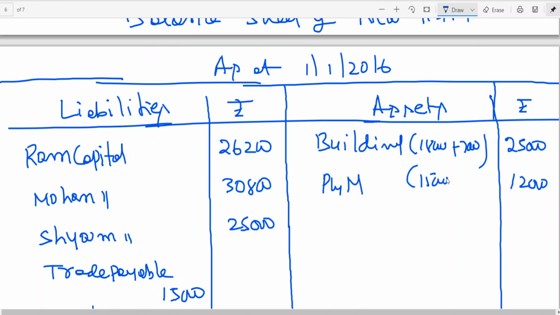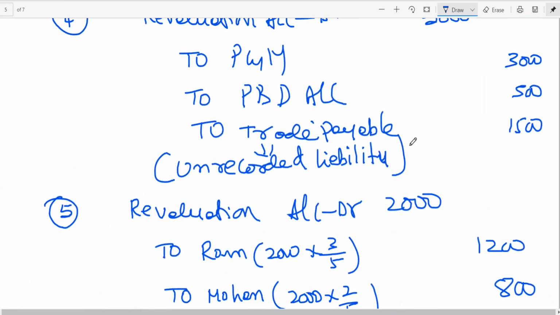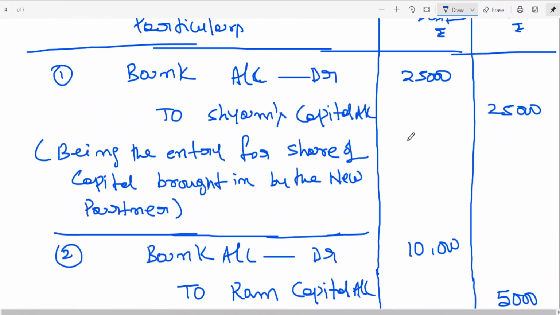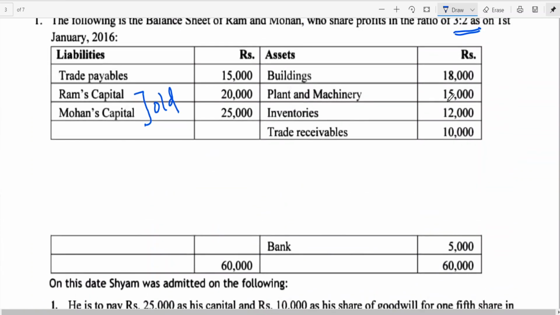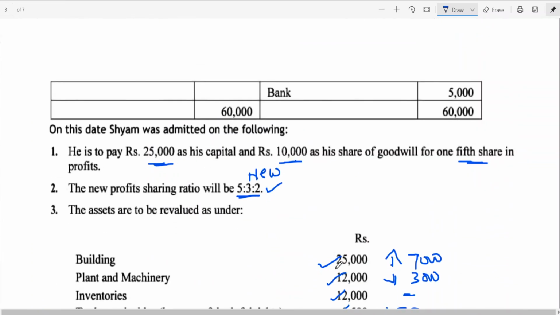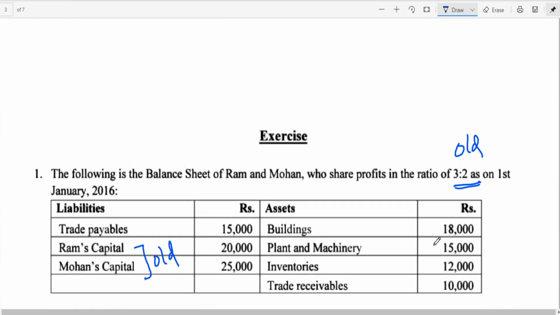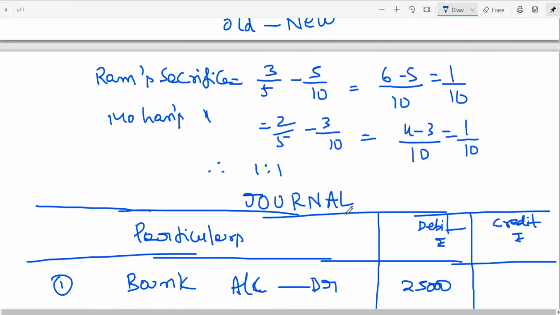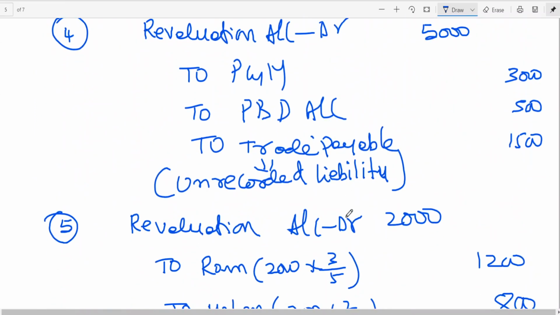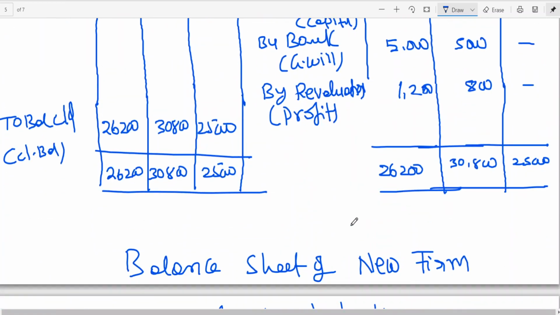Plant and machinery 15,000 minus 3,000 decrease. Are you following what I am saying? 18 plus 7 is 25. 15 minus 3 is 12. Like that. Okay.